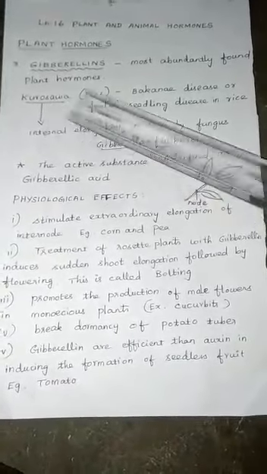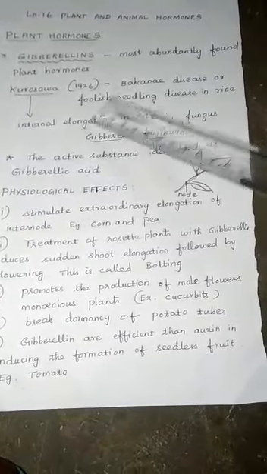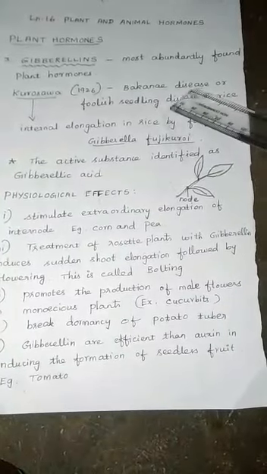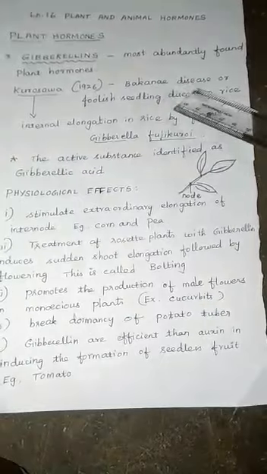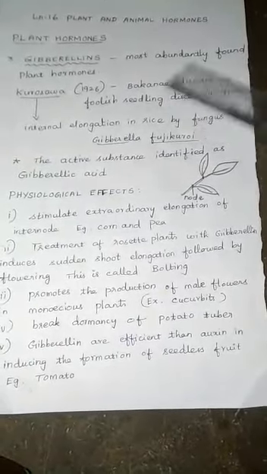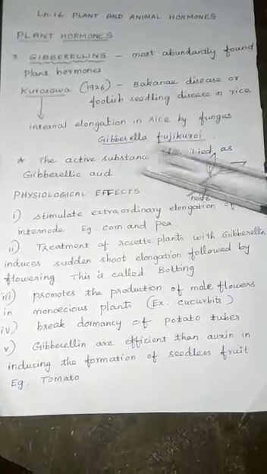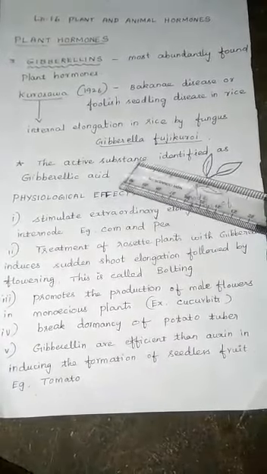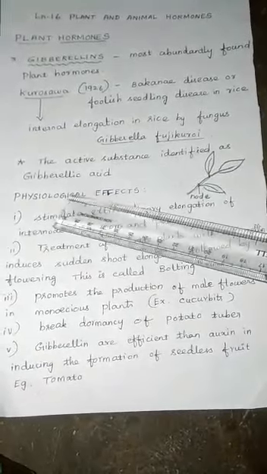Scientist Kurosawa in the year 1926 observed some plants in the rice field growing very tall, and he gave the name for that as a disease, Bakanae disease or foolish seedling disease. Later on he found that it is a fungal infection, and that fungus is Gibberella fujikuroi. Then the active substance responsible for that elongative growth of the plant is gibberellic acid.